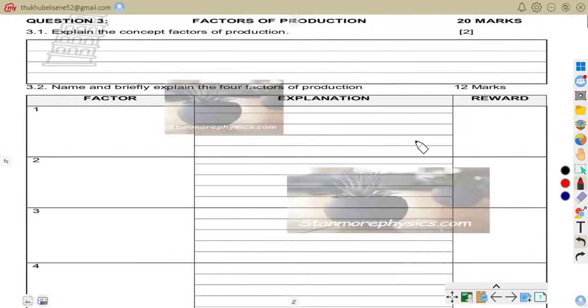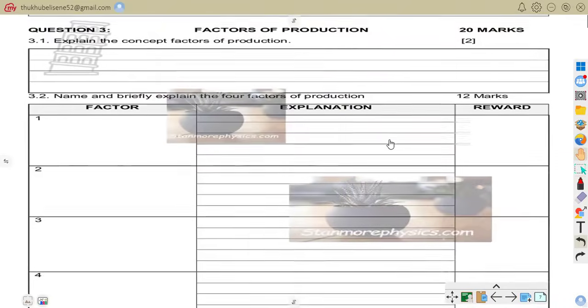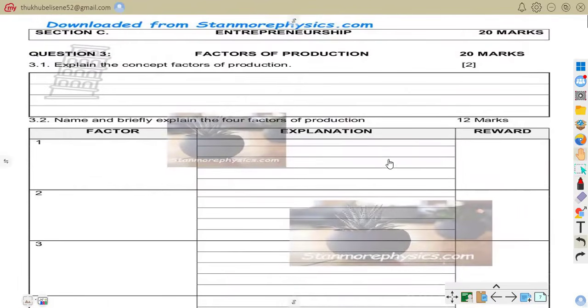Let us be on question 3, that is factors of production. You are to get 20 marks for this question. It is section C, and it's all about entrepreneurship. The first one is explain the concept of factors of production. Factors of production are resources used to produce goods and services.